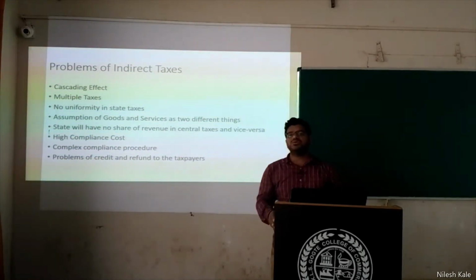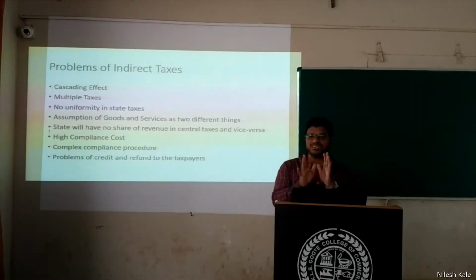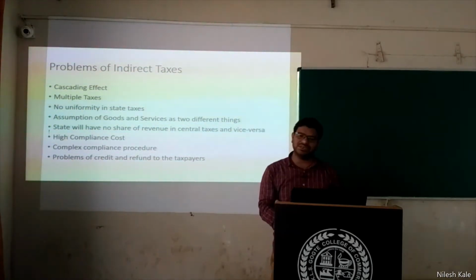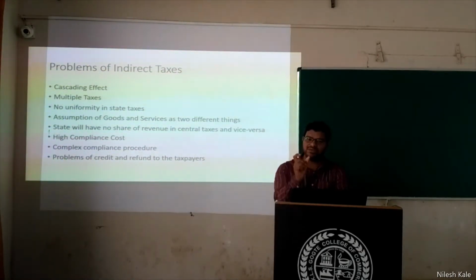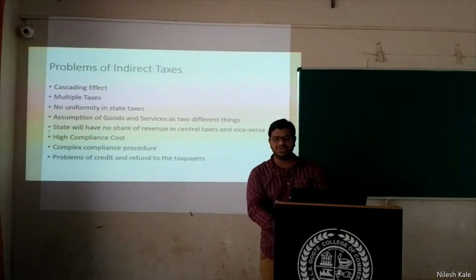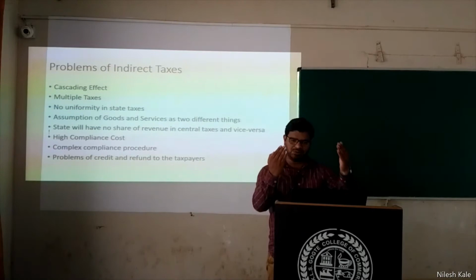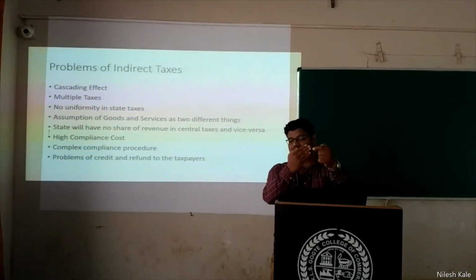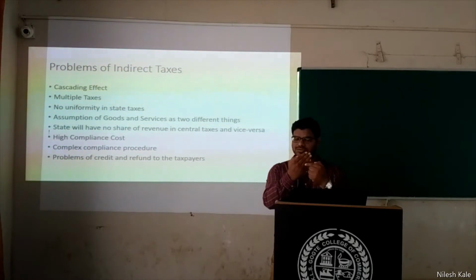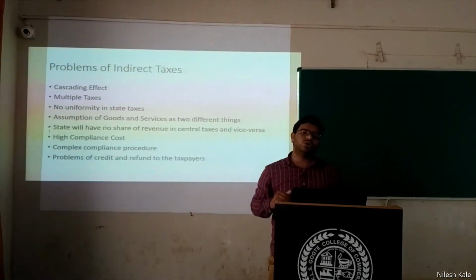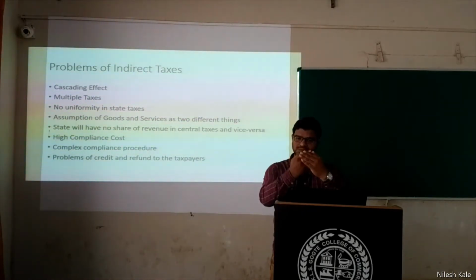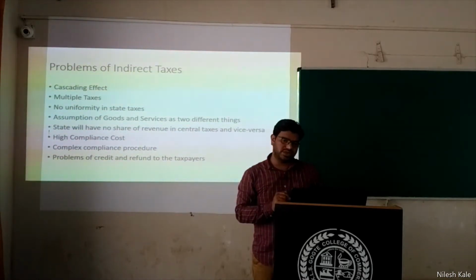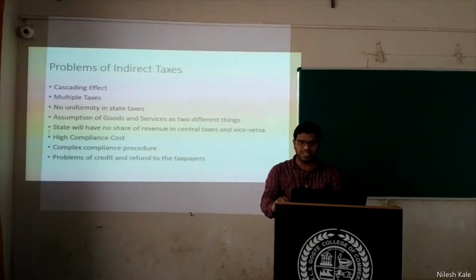Now when you speak about indirect taxes and the problems, the first thing that you will find is the cascading effect. Now what is this cascading effect? We have derived this word from physics. What do you mean by that? If you take two different colors and let a ray of light pass through them, you will see altogether a different color. You will see a third color when you are using two colors. So the third color is the addition to that projection. We call this effect the cascading effect in physics.